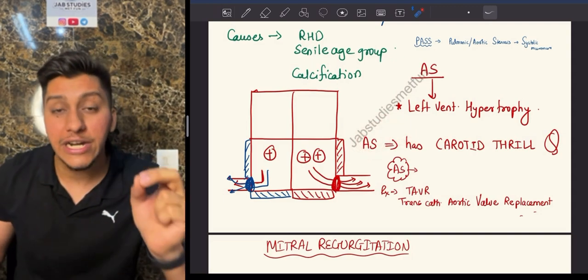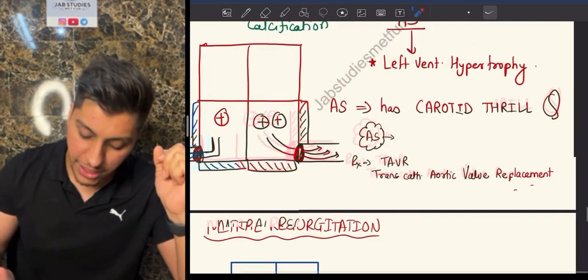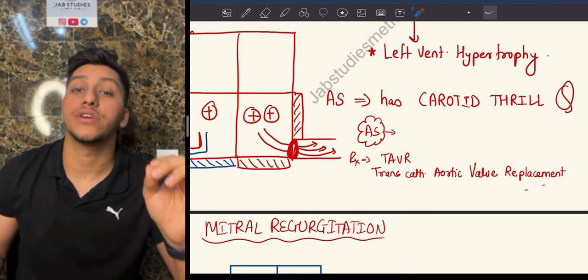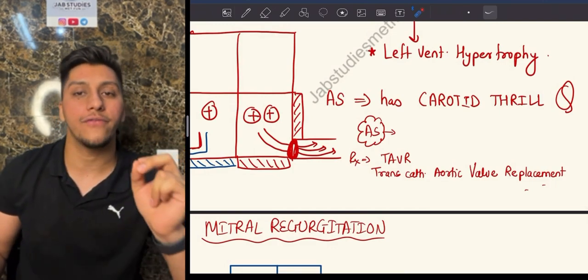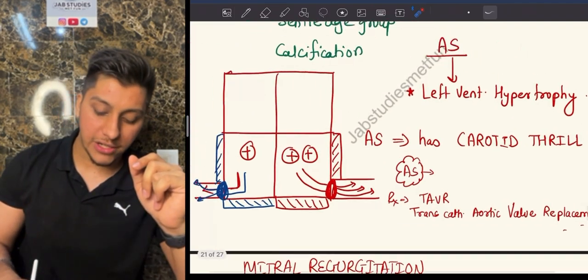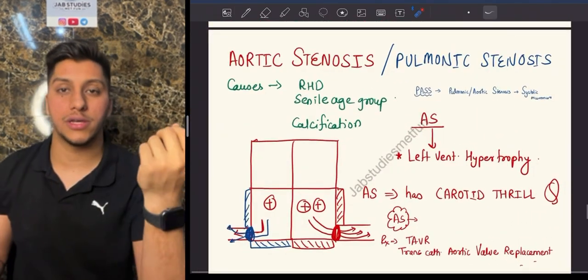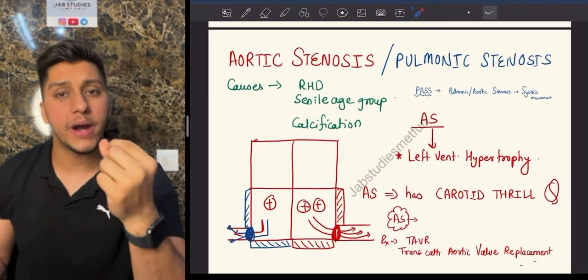Okay. The treatment of aortic stenosis is TAVR. TAVR stands for transcatheter aortic valve replacement. Simple. If they ask you which are the conditions where you see aortic stenosis, one is again which we talked about, rheumatic heart disease.